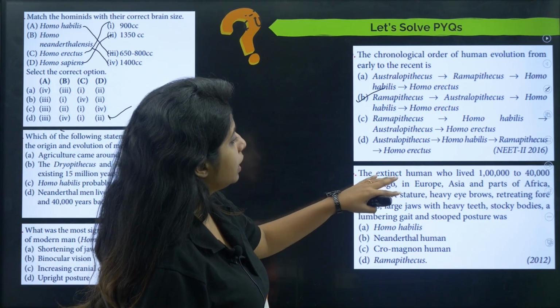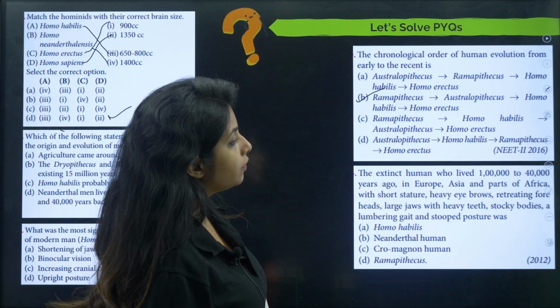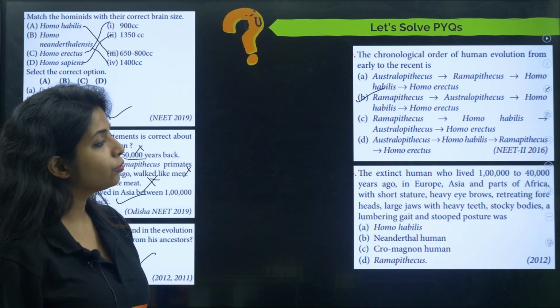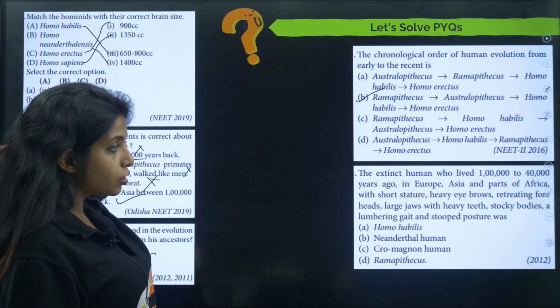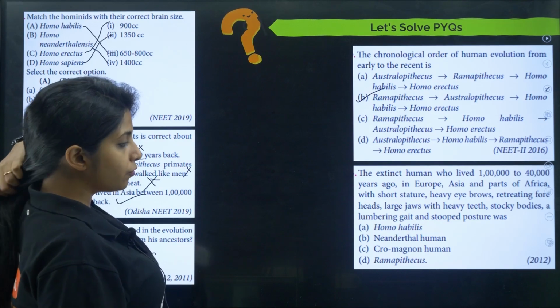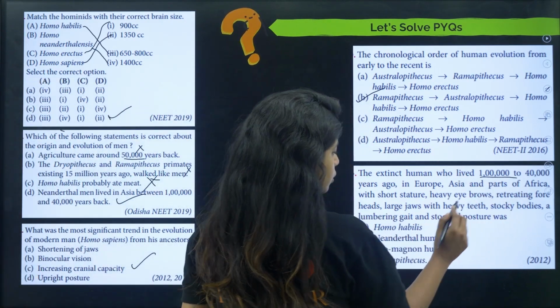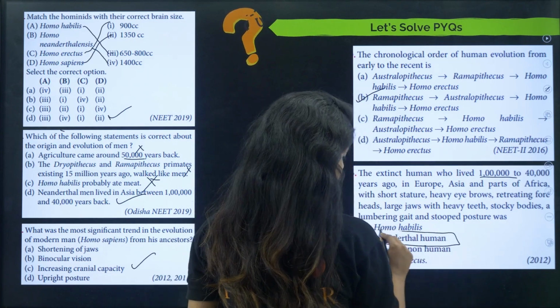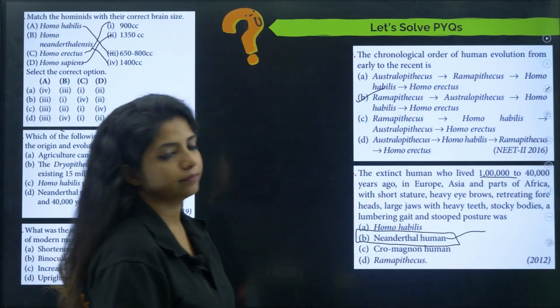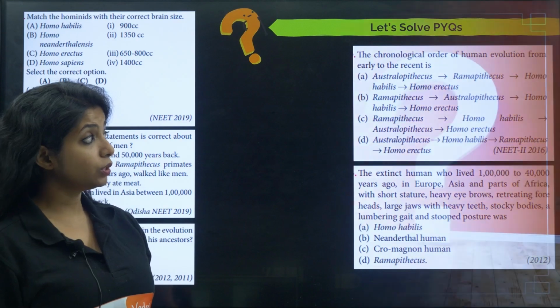The extinct human who lived 1 lakh to 40,000 years ago in Europe, Asia and parts of Africa, with short stature, heavy eyebrows, protruding foreheads and large jaws, who were those? Basically this period is mentioned, and this period is for Neanderthal men. So this becomes your correct answer. Cool? That's why I told you years are important.